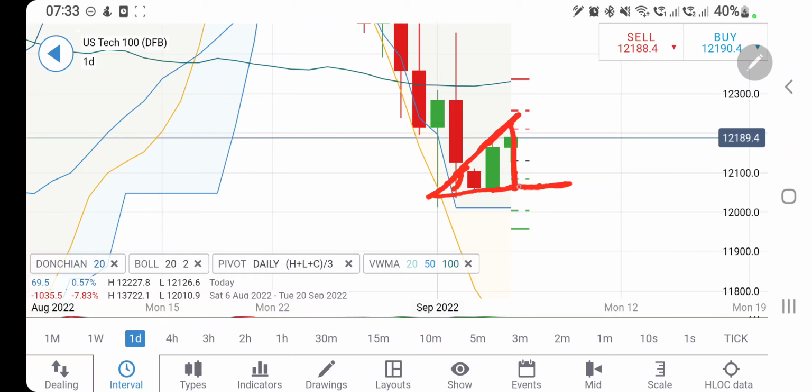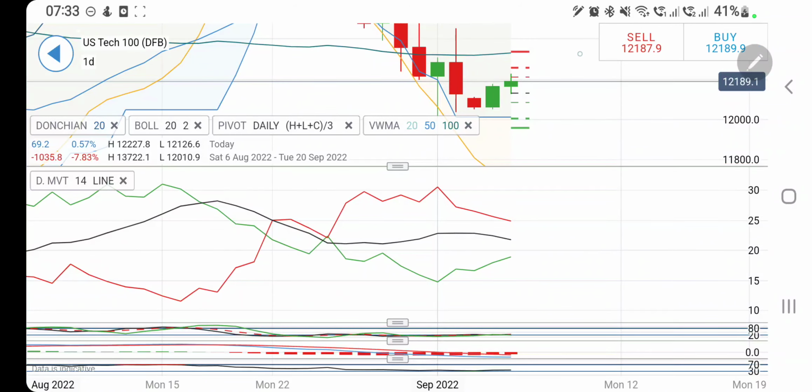So the possibility of it to drop towards 12,050 equally exists. At the same time, once it rises beyond 12,230, see the previous candle: 12,050 to 12,150, 170 and 120 points, and from here 170 to 120 points, so it's almost 12,300. So the possibility of it to rise towards 12,300 is still there.